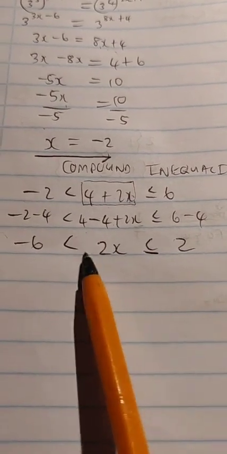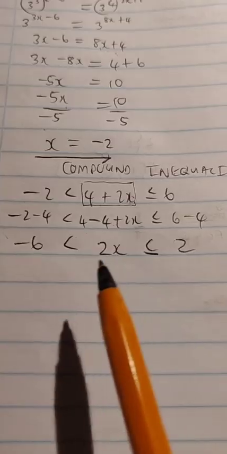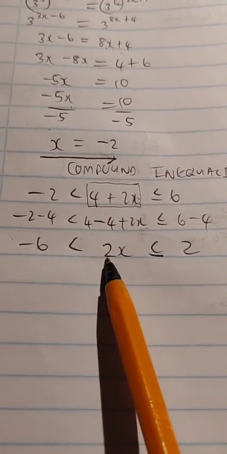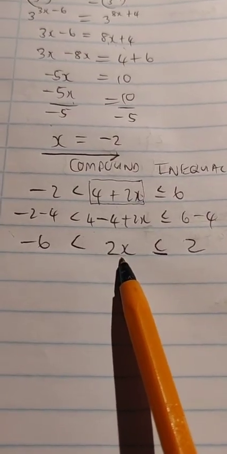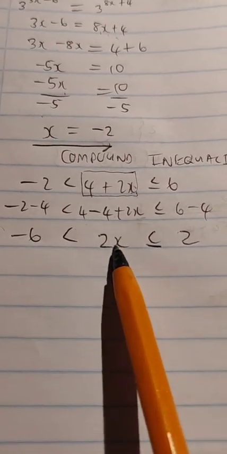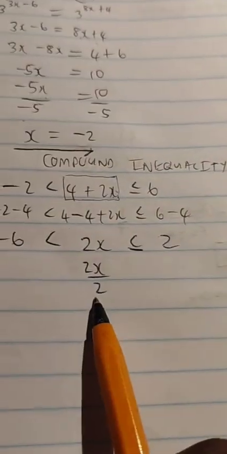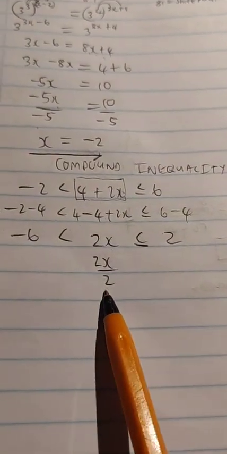Okay. Now we have 2x in the middle. All right. Now we need to get rid of this 2. But what is the relationship of 2 with x? 2 is multiplied. What combines 2 and x together is multiplication. So how do you get rid of something that is multiplied? You divide, guys, by that thing.